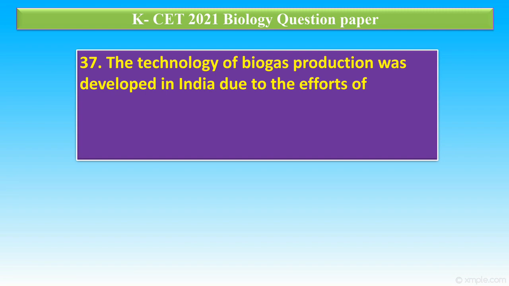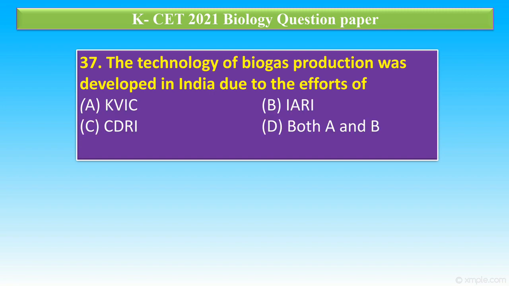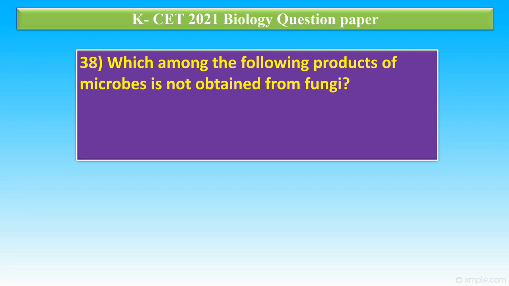Question number 37. The technology of biogas production was developed in India due to efforts of option A, KVIC, option B, IARI, option C, CDRI, option D, both A and B. The correct answer is option D, both A and B.